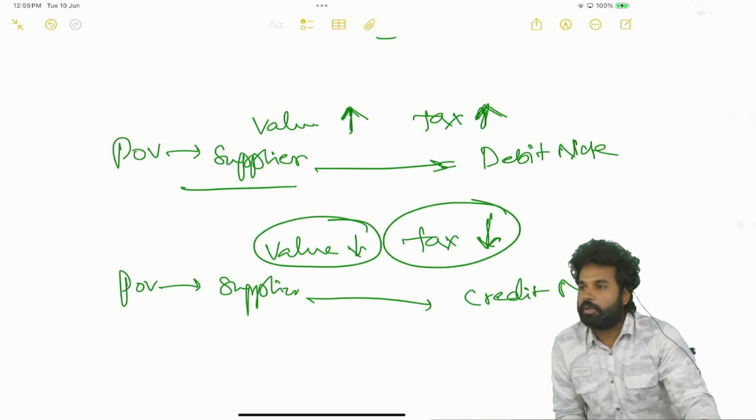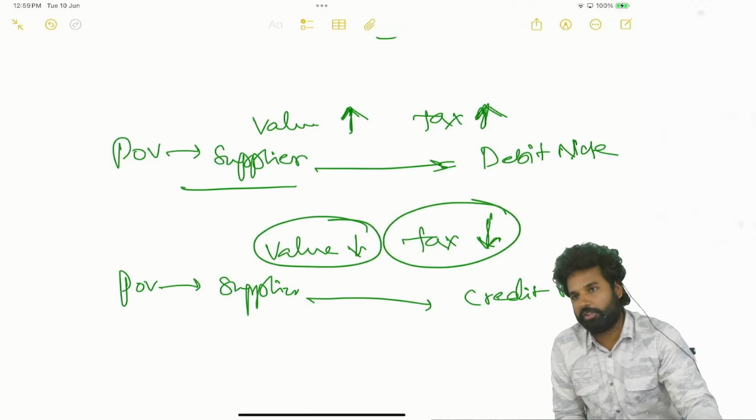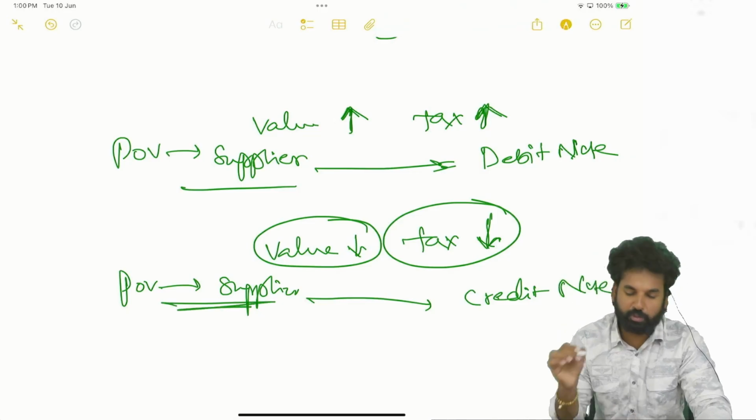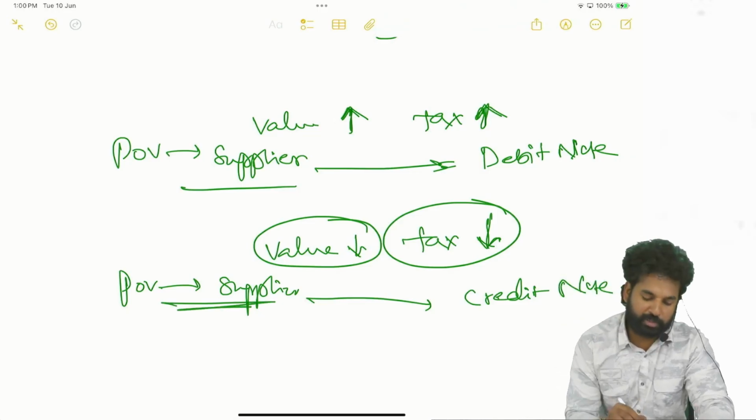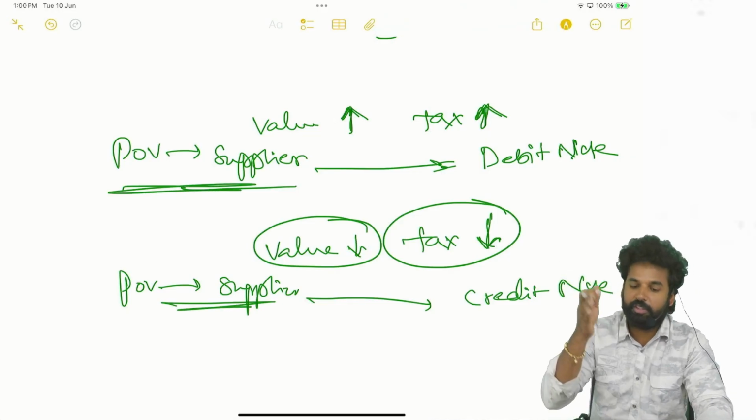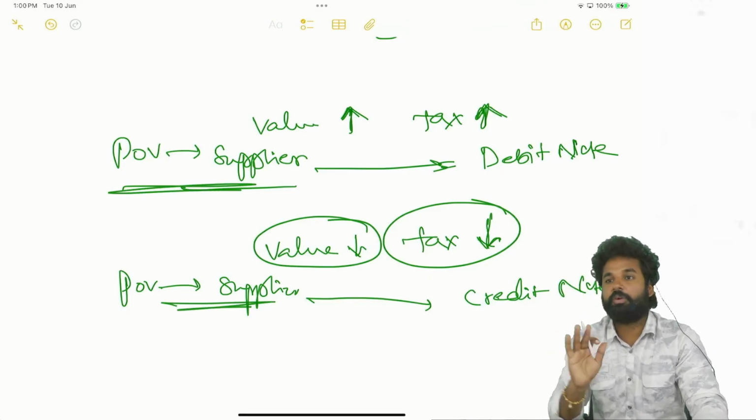Sometimes the rate of GST is actually 12%, but we charged 18%. In such cases, tax has to be decreased, so a credit note has to be issued. From the supplier's point of view, in order to increase the value or the tax, a debit note has to be issued.